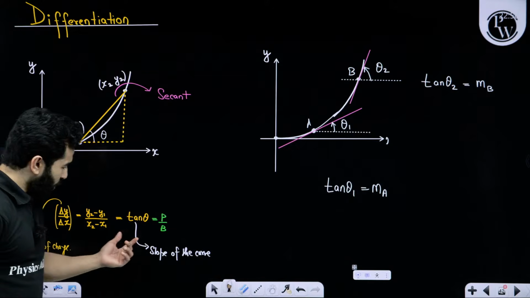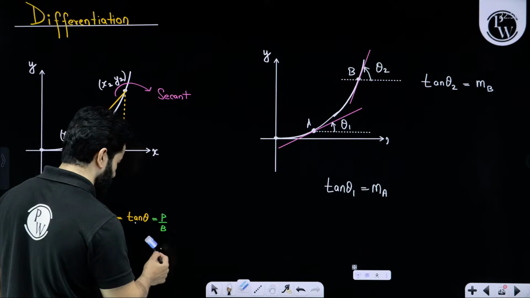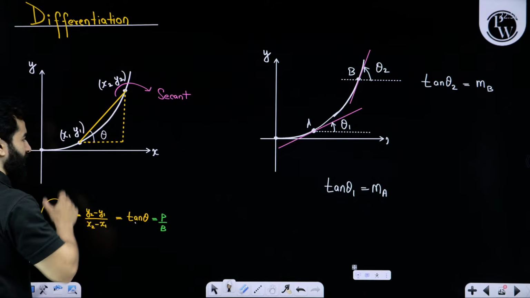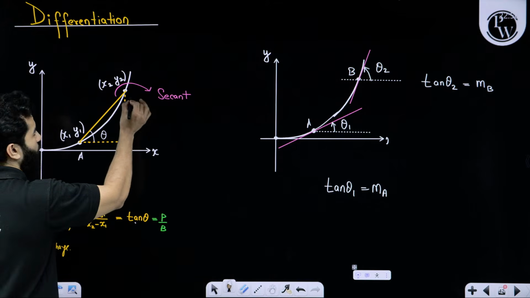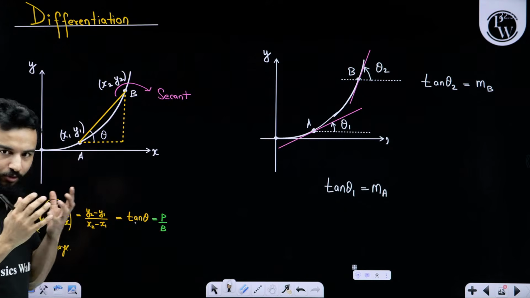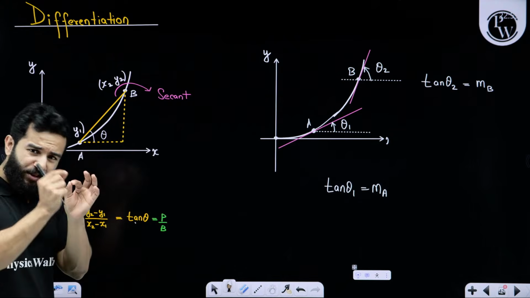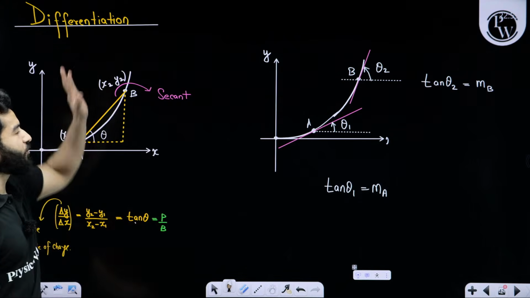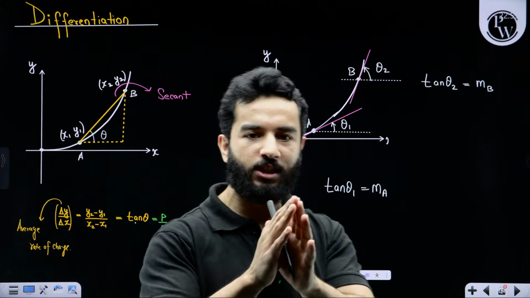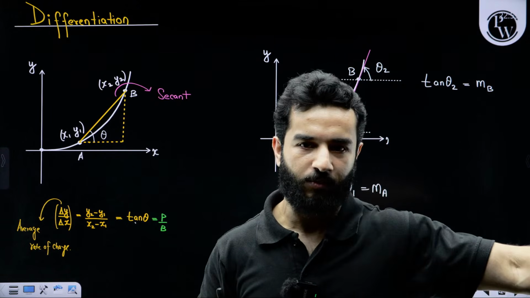But I cannot call this the slope of the curve now. I cannot call this the slope of the curve, although I can still call it the average rate of change. That is, the average rate of change between point A and point B is del y by del x. That is absolutely fine. But what if I need to know the slope at every single point? This is why we use differentiation. I am actually cutting the theory down. I am cutting all the concepts from mathematics and we are coming back to our use of differentiation.